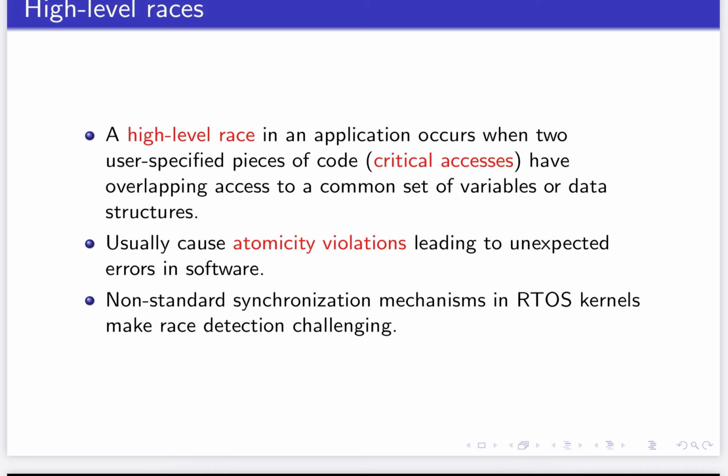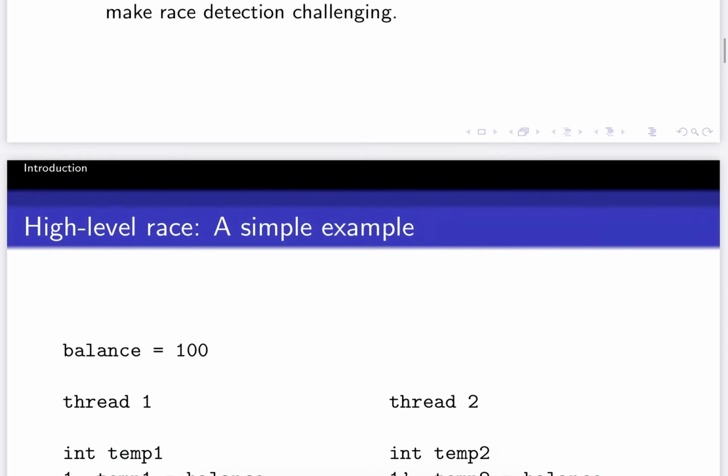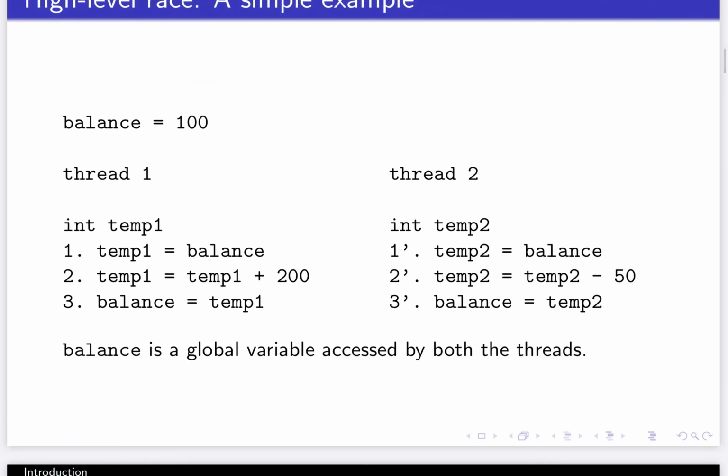Detecting atomicity violations and high-level races is an important problem, specifically in RTOS kernels, because they use non-standard synchronization mechanisms like disabling and enabling interrupts and preemptions, and such features make detection challenging. So I'll begin with a simple example to illustrate what a high-level race is.